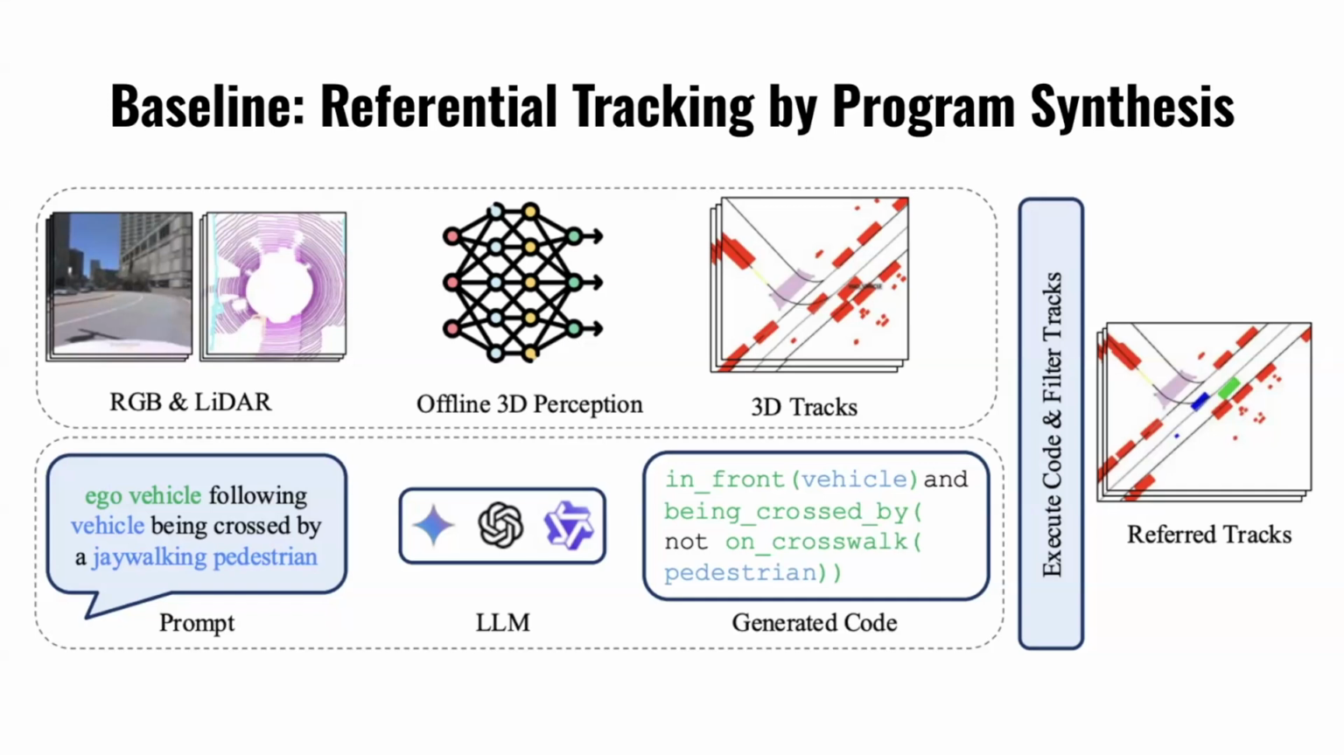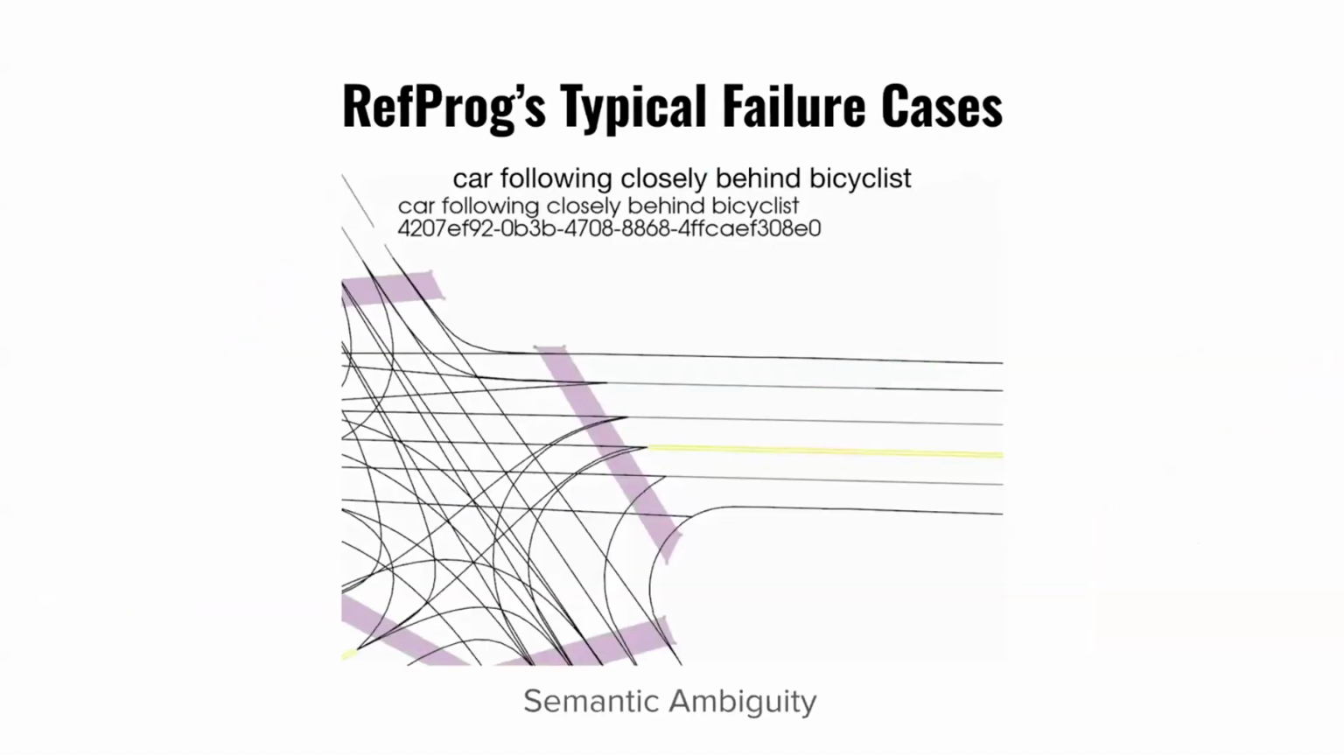And this gives us 3D tracks for all 26 object categories. And we also use an LLM through program synthesis that takes a natural language prompt and turns this into a generated code snippet. And using this code snippet, we can then go and filter the 3D tracks, which we get from our offboard perception system, and then figure out which tracks are being referred to, which tracks are related to the referred track, and what are all the other things in the scene that we don't necessarily care about.